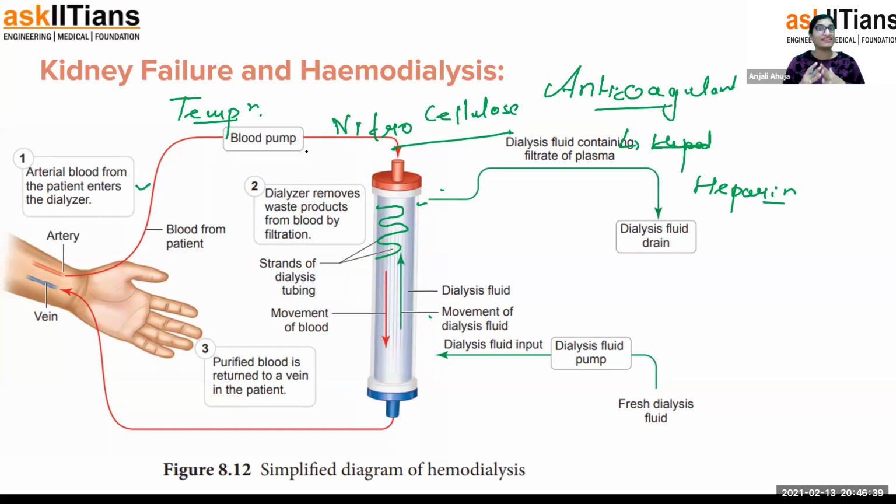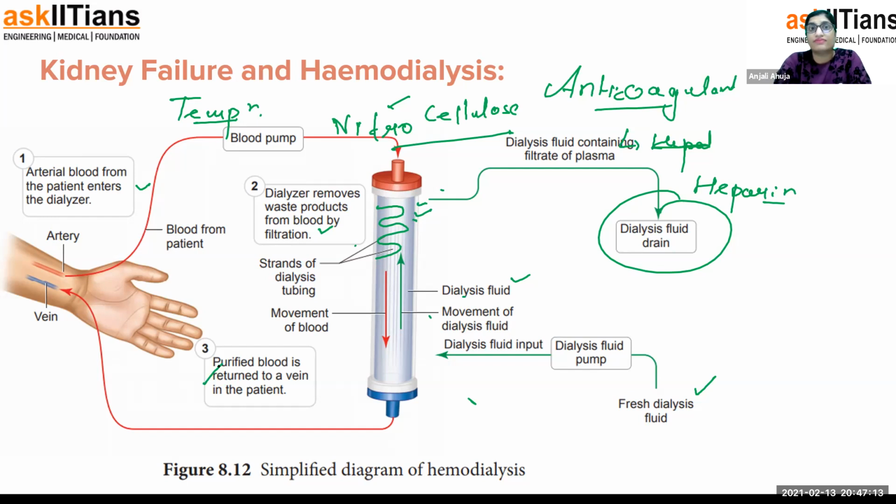Basically, we have to maintain the temperature. Second, we have to add the anticoagulant. Through the nitrocellulose membrane, blood is filtered and moves back. The solution used in this machine is known as dialyzing solution, which moves from down to up, and the used solution is thrown out here, the dialyzing drain. And this is the fresh solution we keep on adding. So dialyzing removes waste products from the blood by filtering, and purified blood is moved back.